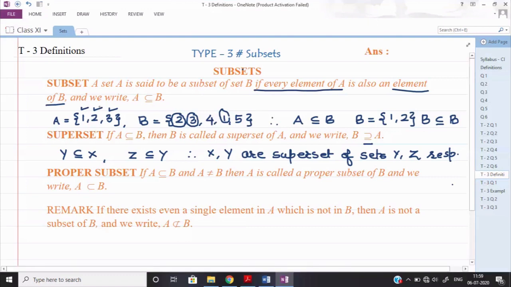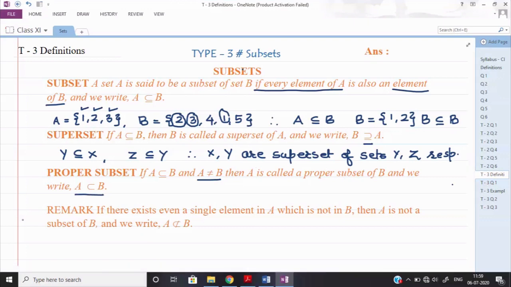As you can see, the definition is written: if A is a subset of B and A is not equal to B, then A is called a proper subset of B. So for a proper subset, please remember, it cannot be equal to the given set.